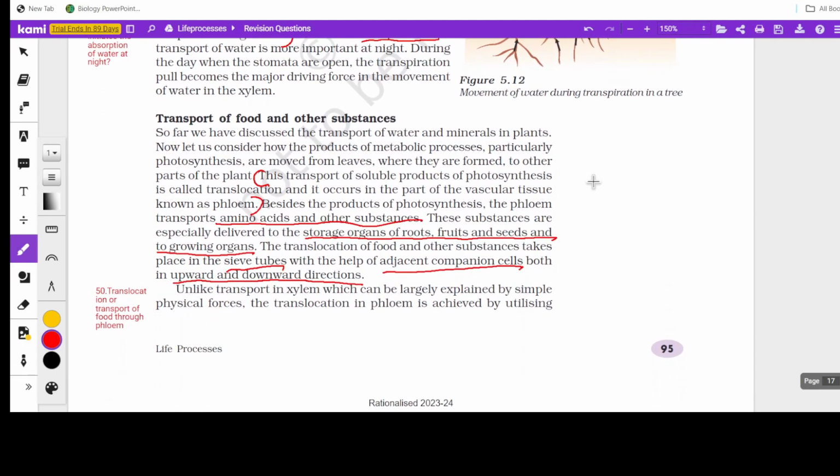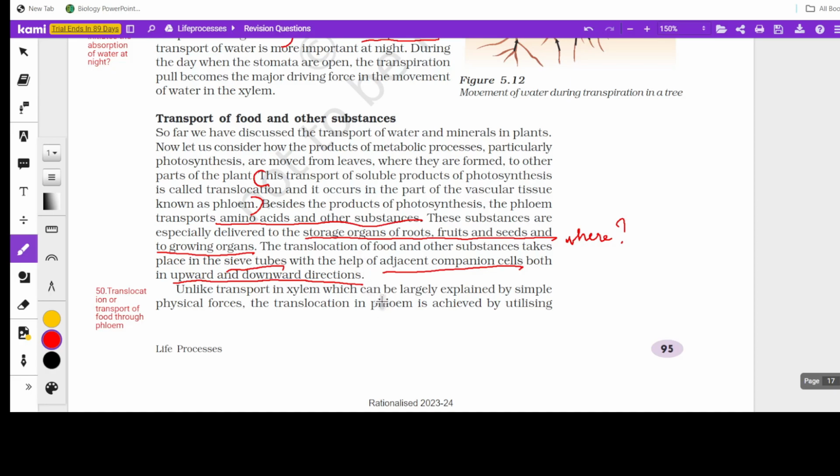Now, transportation of food. It is very important. It happens through phloem, and not only prepared food but also amino acids and other substances. Next question: where are they taken to? They are taken to storage organs of roots, fruits, seeds, and to growing organs. The structures involved are the phloem elements like sieve tubes and companion cells, and it occurs in both upward and downward directions.